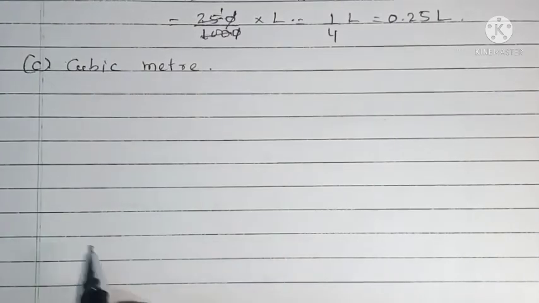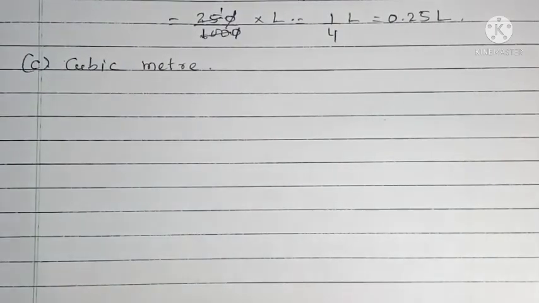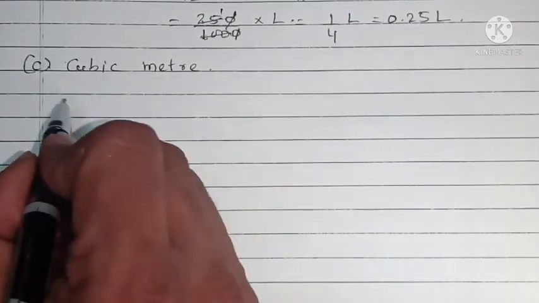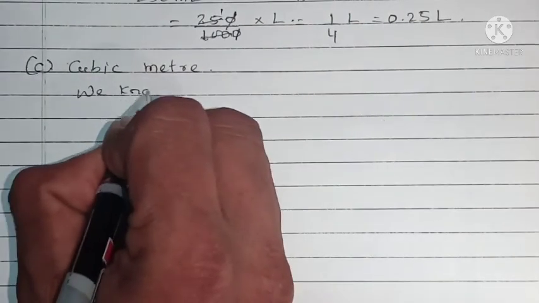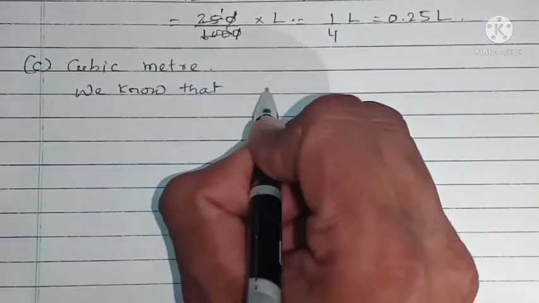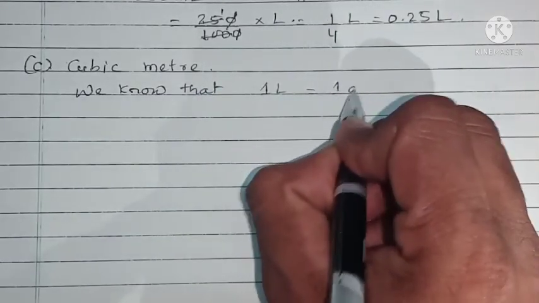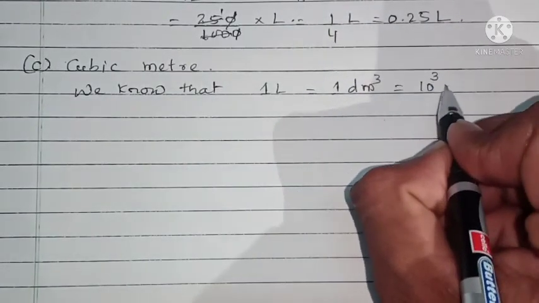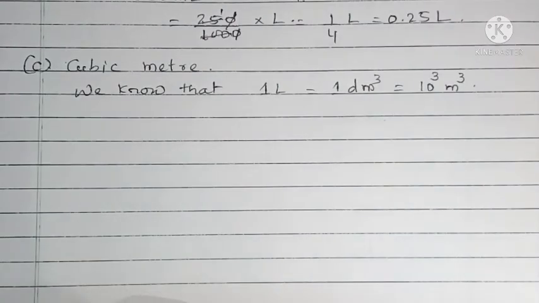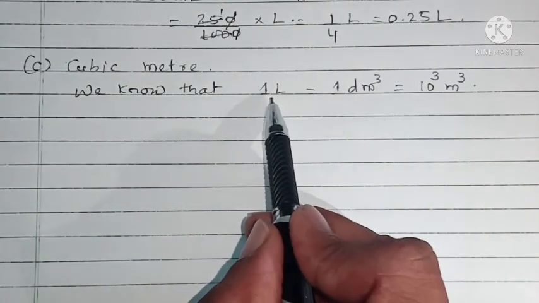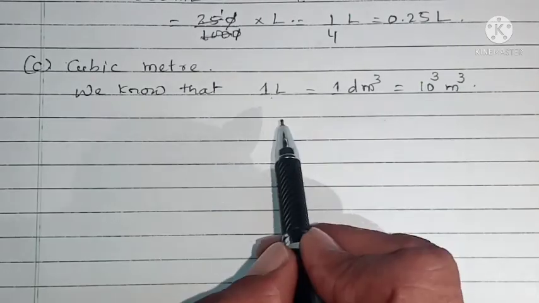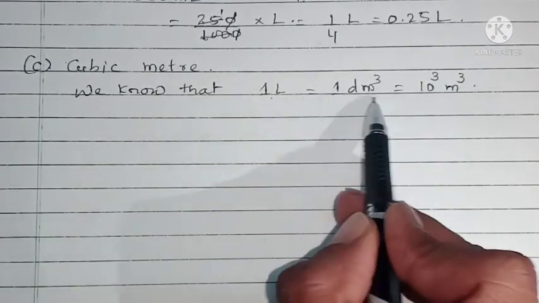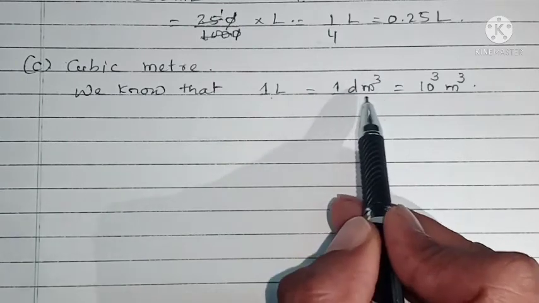Okay, here the given, now we have to convert 250 ml into cubic meter. We know that one liter is equal to 1 cubic decimeter, and this 1 cubic decimeter is nothing but 10 to the power of minus 3 cubic meter. There is no direct relationship between liter and cubic meter. Because of that, we have to take this intermediate, that is dm cube, that is cubic decimeter.